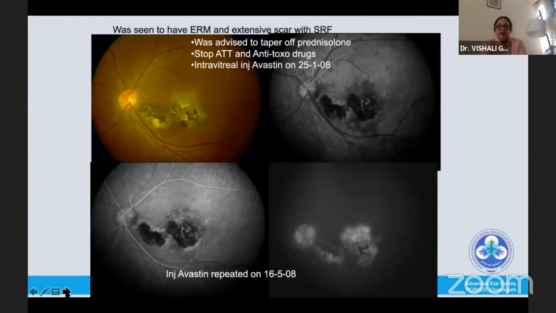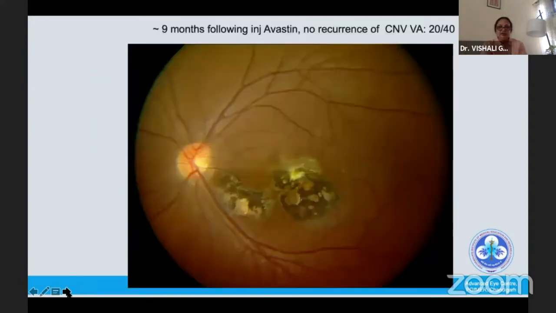She had some ERM, extensive scar, and she was advised to taper off prednisolone, stop ATT, stop anti-toxo drugs, and she had a membrane at the edge of the scar, which you can see very clearly, and she was given intravitreal anti-VEGF. And just 9 months following Avastin, she doesn't have recurrence, and 3 years later, she communicated to us that she was doing well.